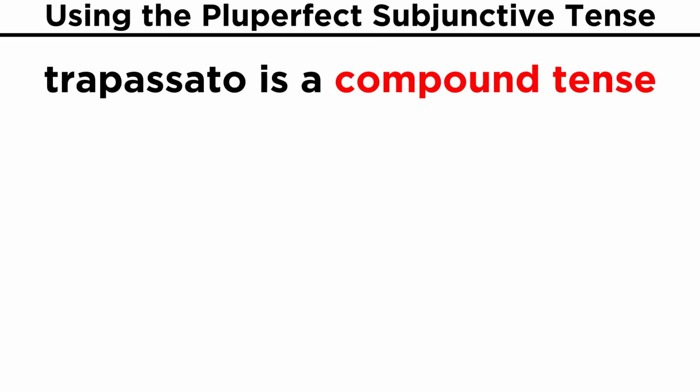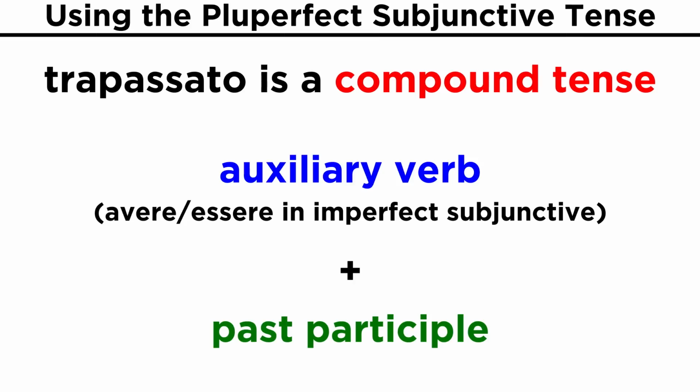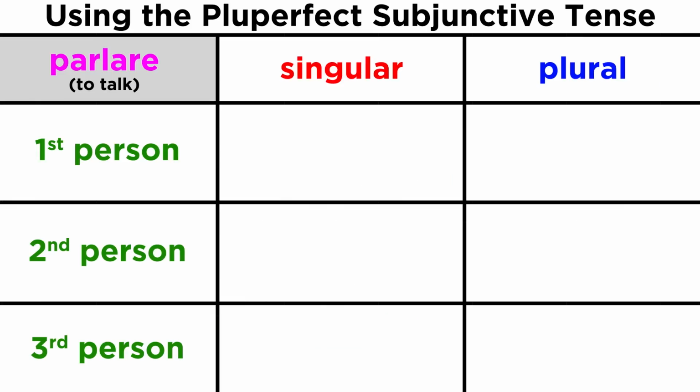Trapassato is a compound tense, and just like the passato, it is formed with the auxiliary verb, either avere or essere, in the subjunctive mood, which will be the imperfect subjunctive we already learned, followed by the past participle. If you need to review the rules for the past participle, go back to our lesson on passato prossimo, as those rules will still apply for trapassato congiuntivo. We will simply be using the participle with the imperfect subjunctive instead. Let's conjugate two verbs through trapassato congiuntivo now, starting with parlare.